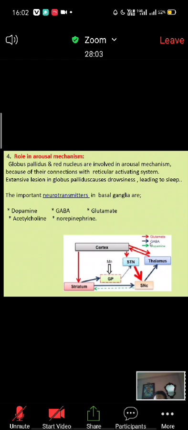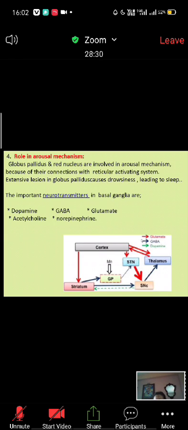So GABA and dopamine are inhibitory. The circuit where dopamine and GABA are secreted is inhibitory in nature. That means here the corpus striatum is inhibiting the globus pallidus. Substantia nigra is inhibiting the corpus striatum. Substantia nigra is inhibiting the thalamus. Okay, but